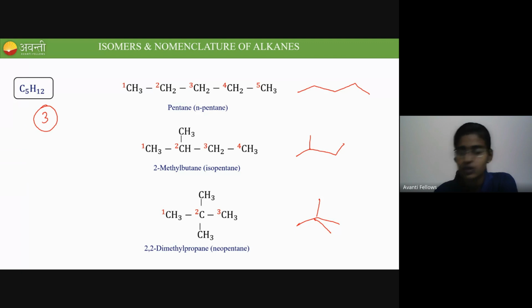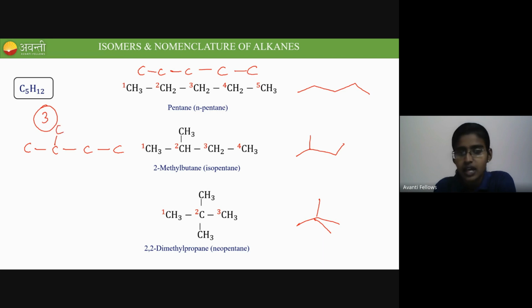Okay, so see here. All the carbons in the first compound are arranged in a straight chain manner. All 5 carbons are arranged in a linear form. In the second compound, 4 carbon atoms are in the linear chain and 1 carbon is branched.